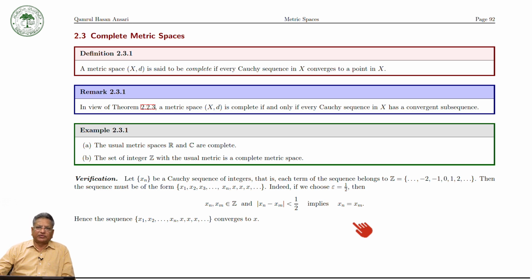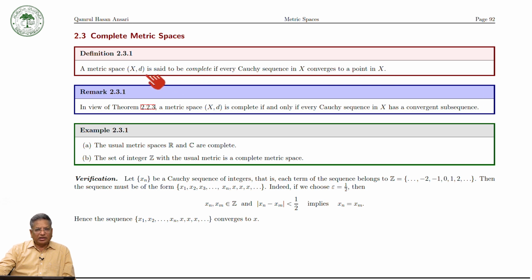So the definition is: a metric space (X, d) is said to be complete if every Cauchy sequence in X converges to a point in X. This is very important, converging to a point in X.